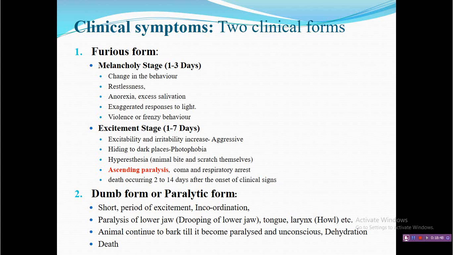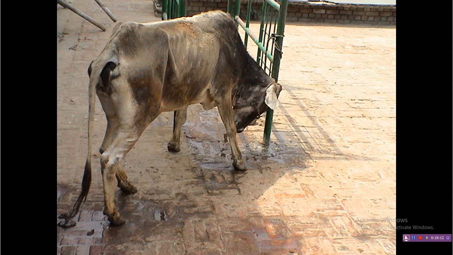There is labored breathing, and the animal is unable to move from one place to another. Of course, there is a response to external stimuli in both forms, but in the furious form, the animal tries to bite inanimate objects, and aimless movement is seen. This is the classical furious form, where the animal tries to bite, or tries to cause harm to itself.